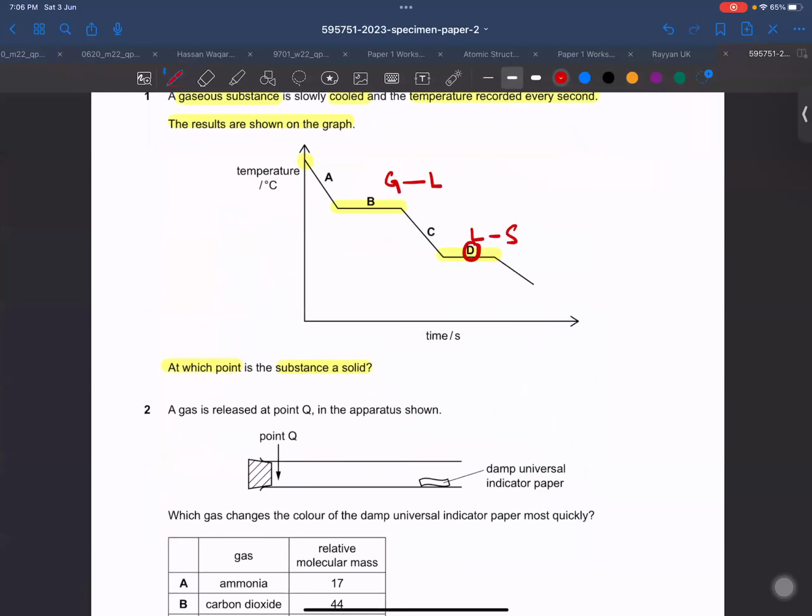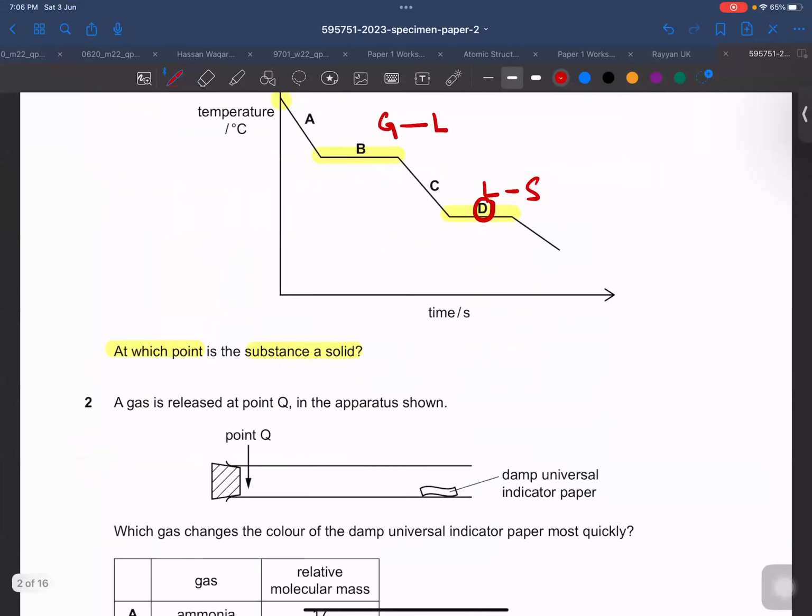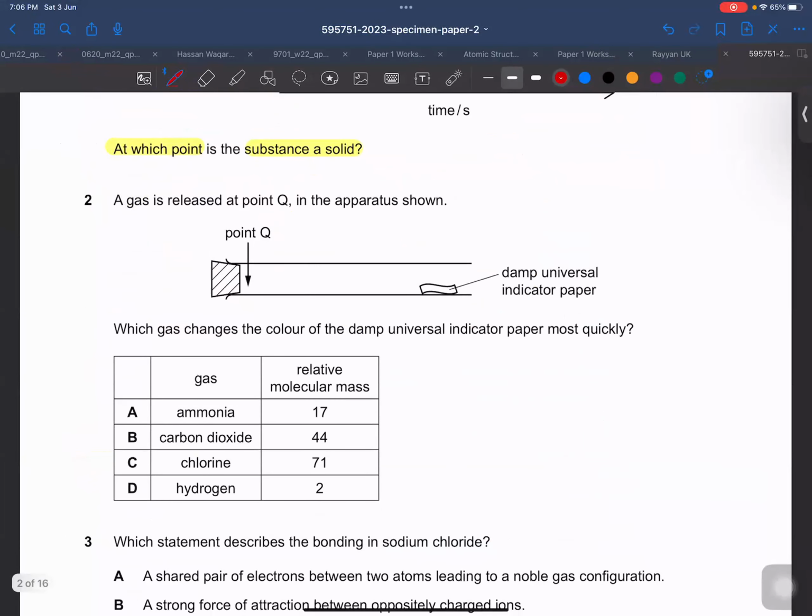Yes. Okay, so this was the first MCQ, and this is the second MCQ of this paper. Just look over here again. The question is: a gas is released at point Q. This is point Q, right? In the apparatus shown, which gas changes the color of the damp universal indicator paper most quickly?